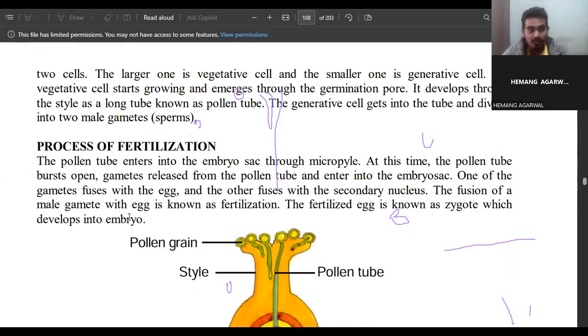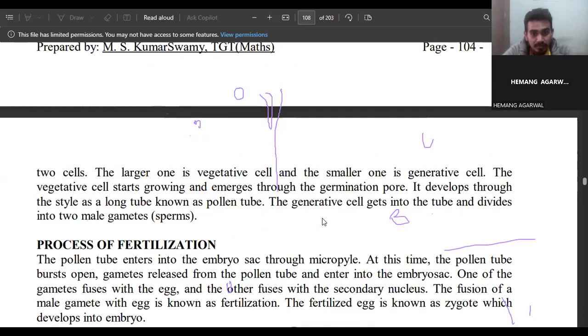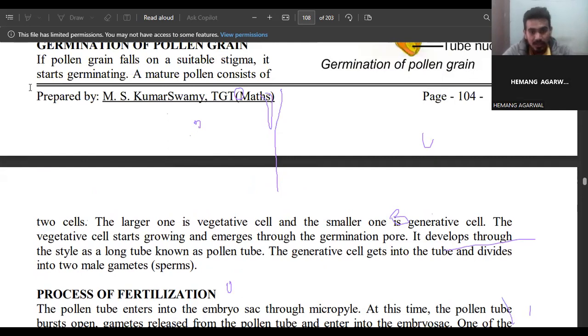so at this time the pollen tube bursts open. The pollen tube enters into the embryo sac through the micropyle. The generative cell gets into the tube and divides into two male gametes, that is sperm. So the vegetative cell starts growing and emerges through the germination pore. It develops through the style as a long tube known as the pollen tube. The generative cell gets into the tube and divides into two male gametes, that is sperm.